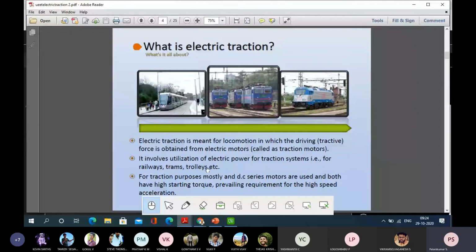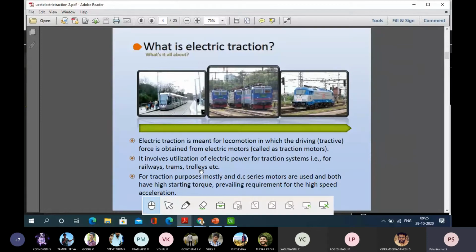These are all the other forms. So if it completely uses electric power and motors, where the tractive force is produced by a motor, it is called electric traction.